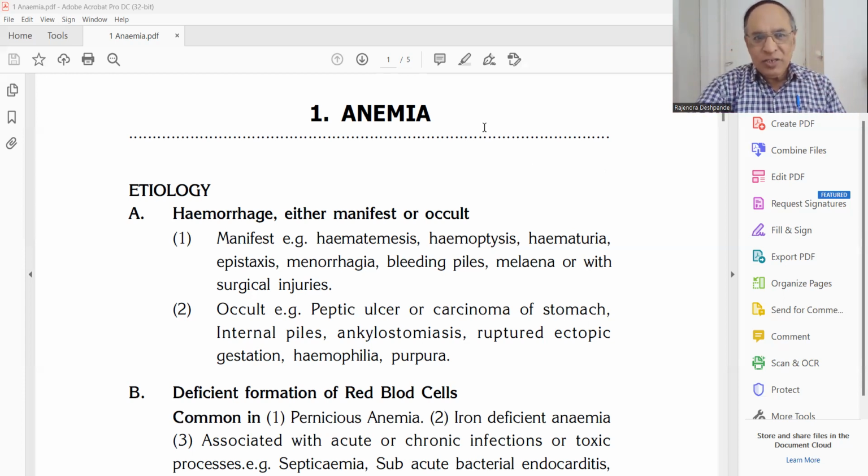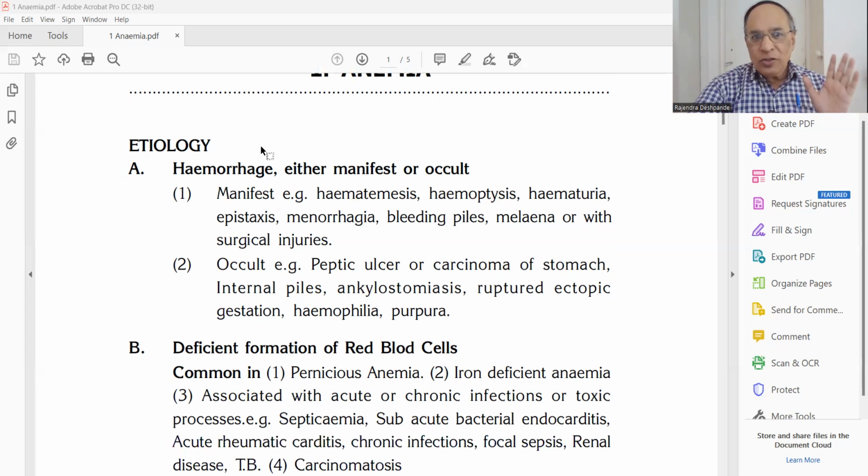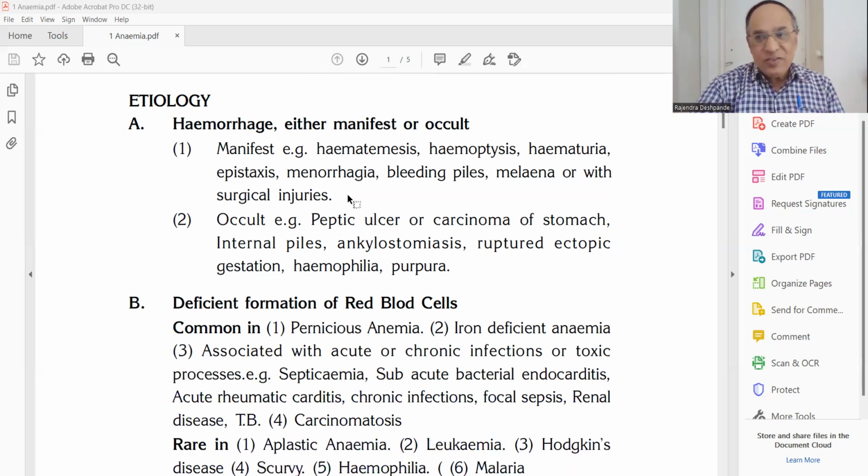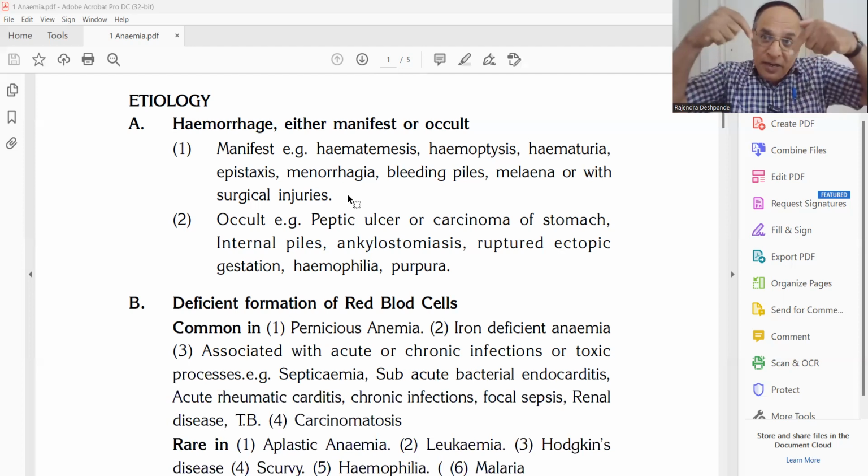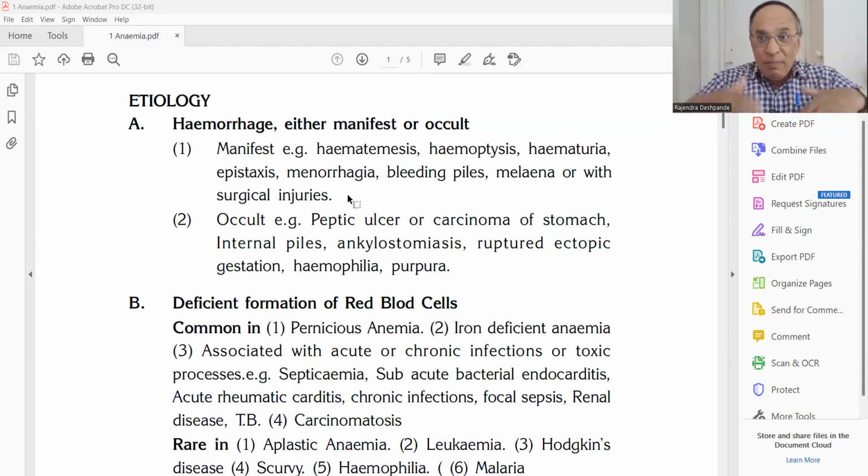Now let us see on the screen the etiology, that is, the causes. First is hemorrhage, bleeding, either manifest, very clear, or occult, meaning hidden. Easily you cannot see that particular bleeding, but inside your body there may already be bleeding. Okay. So manifest is where nobody has to judge whether this is bleeding.